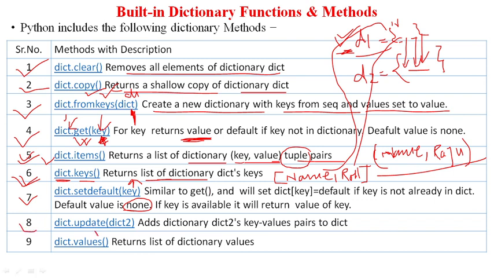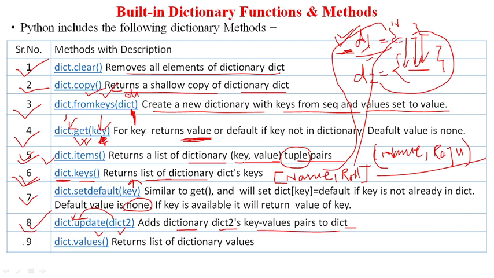Next, the update function. If you want to add the content of any dictionary into another dictionary, we can simply use the update function. It adds the key-value pairs of dict2 to dict. It means that it will add the content of dict2 into dict. So suppose you have two dictionaries D1 and D2, and you want to transfer the content of D2 into D1. In that case, you can call D1.update(D2), and the content will be transferred.